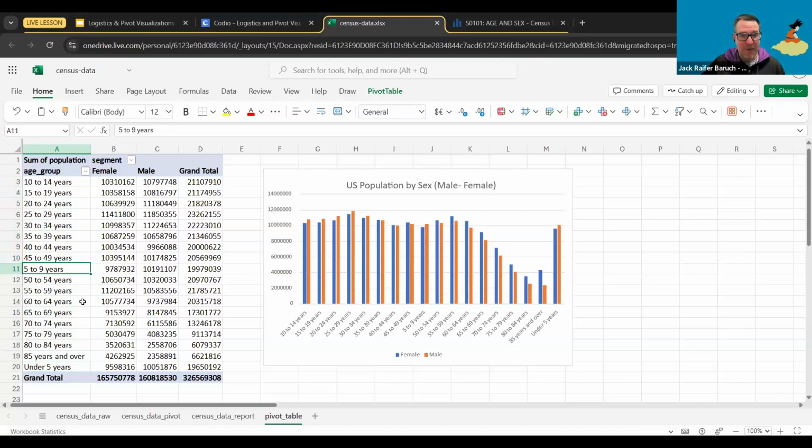So there's two things that we need to do. The first thing that we need to do to fix this is here where it says 5 to 9, we need to change this to a 0. So 0, 5 to 9. Why? So it actually goes to the right place. So I'm going to do that first. And the second one is, what do I do with under 5?